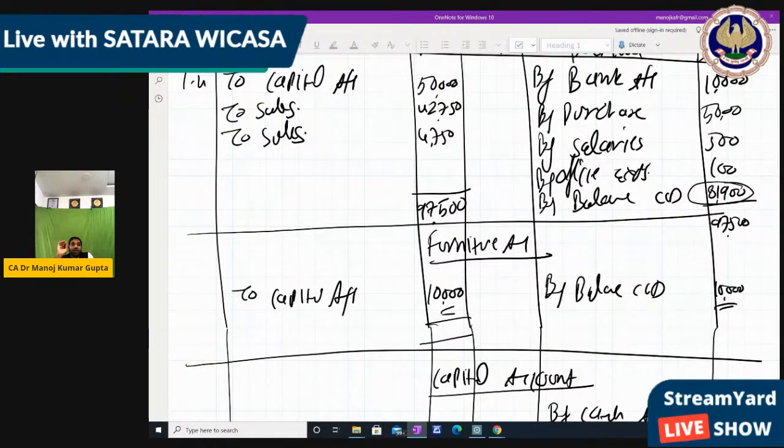So this 81,900 will be transferred to the trial balance. As the name shows, trial balance means a balance check of whether all transactions till then are correct or not. Maybe we gave the wrong effect to one transaction, then our trial balance will not tally. So it can identify an error or mistake, and accordingly we can check.